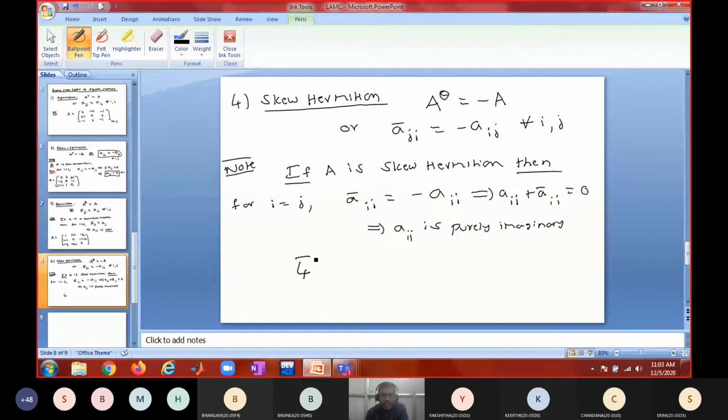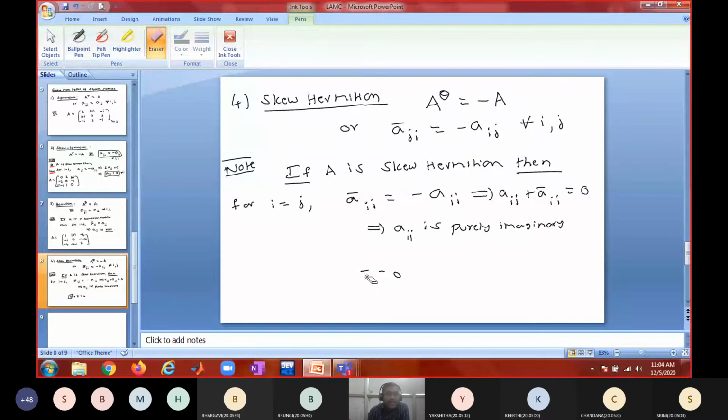If I take real, what is 4 plus 4 bar? 8, non-zero. So not necessarily real. What is 0 plus 0 bar? 0 only, no? Therefore 0 is also possible. 0 is a real number.